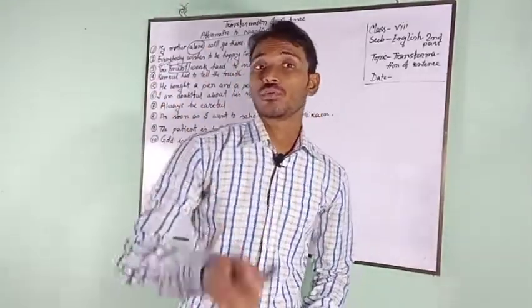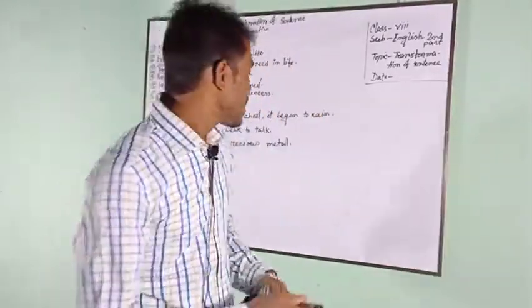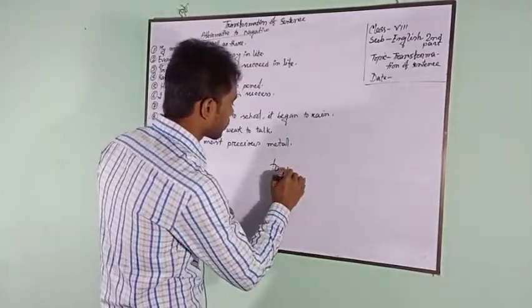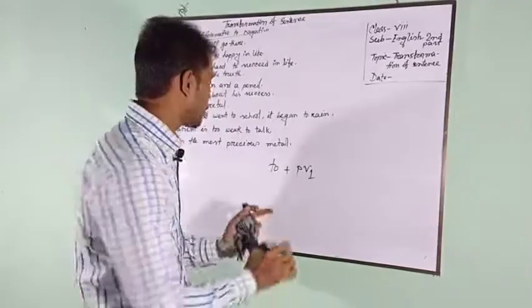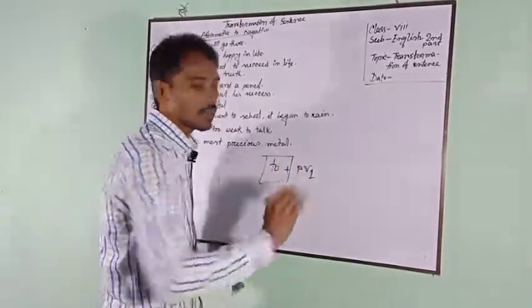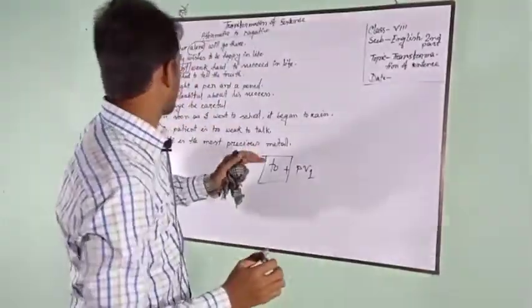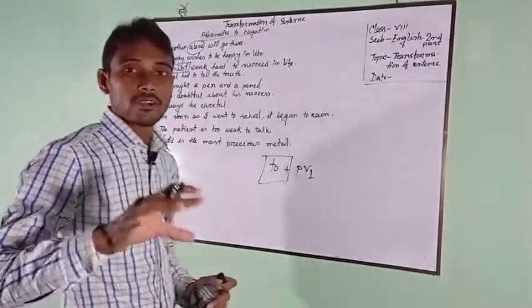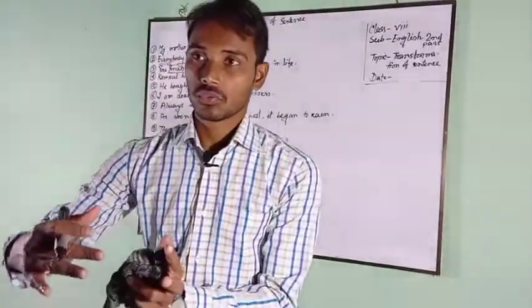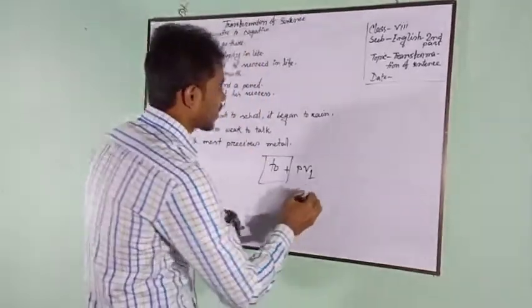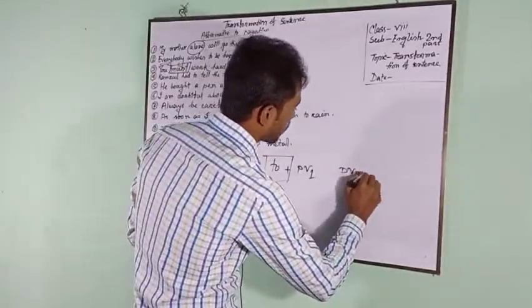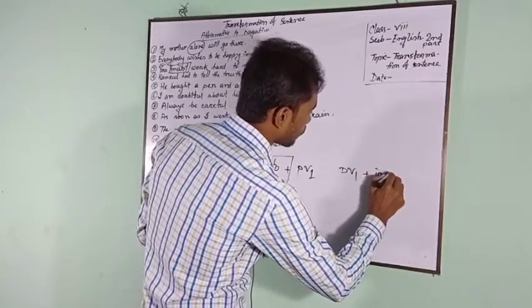Dear students, do you know what is bare infinitive? Infinitive means to plus PP1. Bare infinitive means only PP1. But if you write cannot help, we have to use gerund after that. Do you know what is gerund? Gerund means PP1 plus ing.